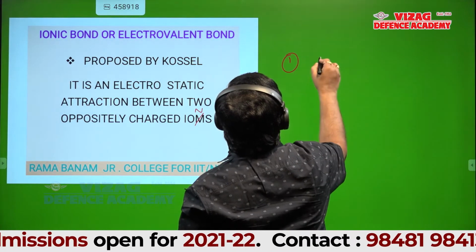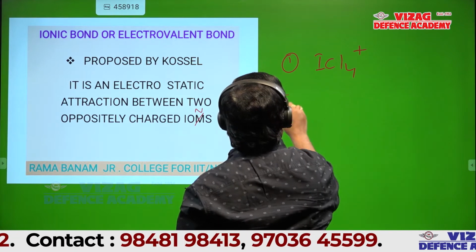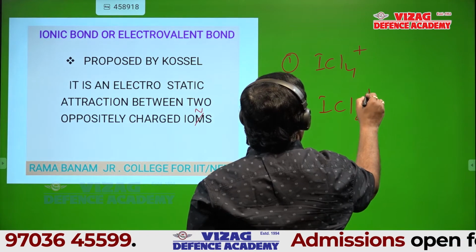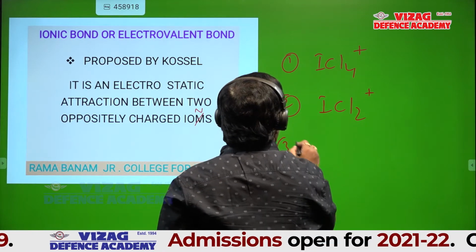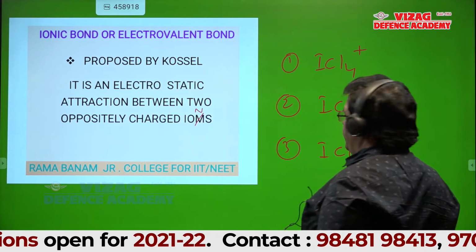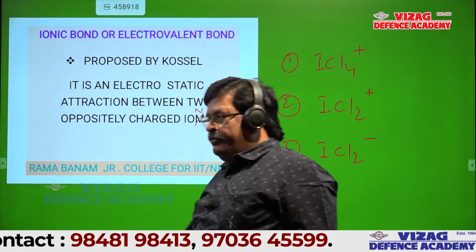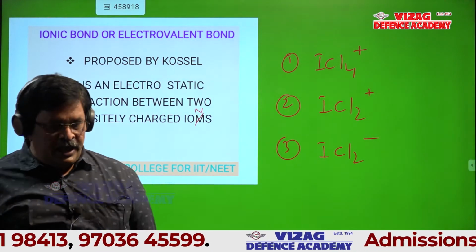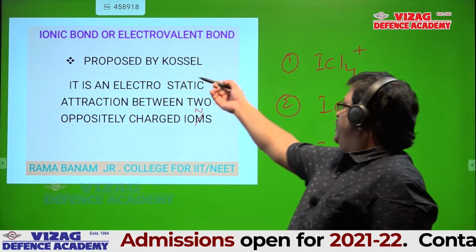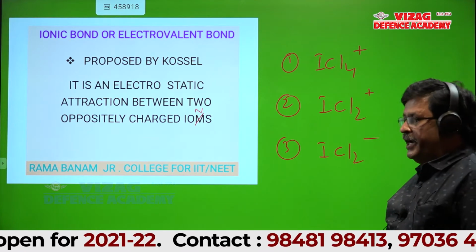First one, ICl4 plus, ICl2 plus, ICl2 minus. I've given 3 ions, students, here. I'll give 3 to 5 minutes. If you can do these 3 correctly, then we'll start ionic bond and formation of ionic bond.